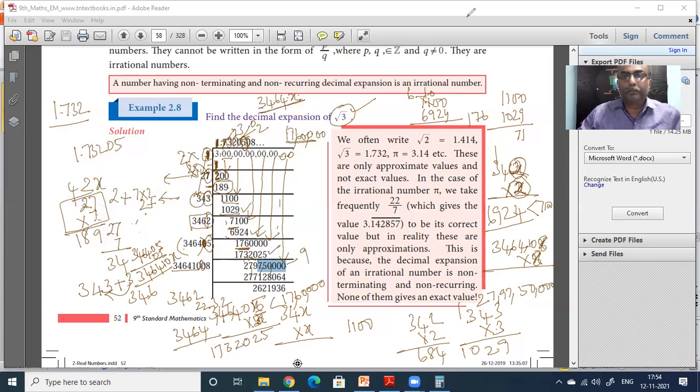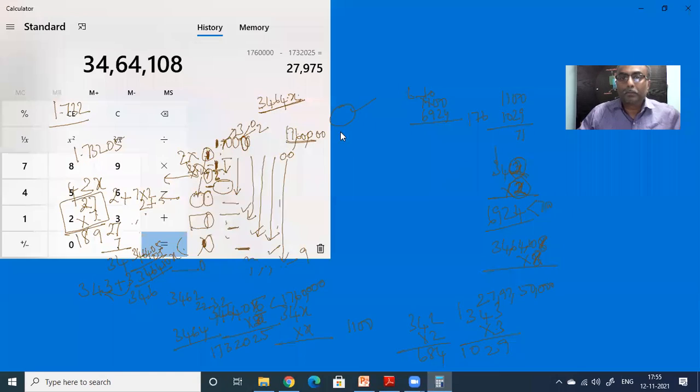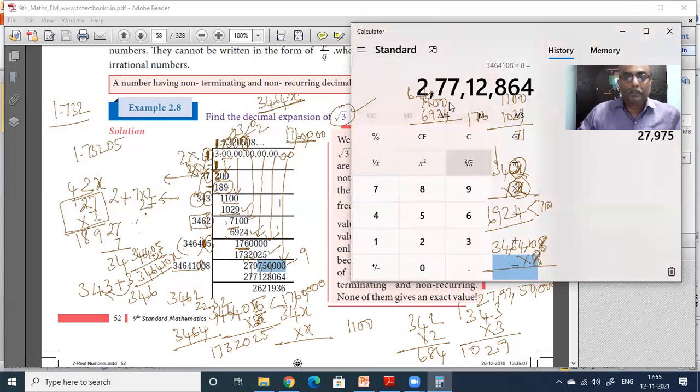That's what you have to do now. 34, 64, 108 into 8 equal to how much? 2 crore 77 lakhs 12,864.